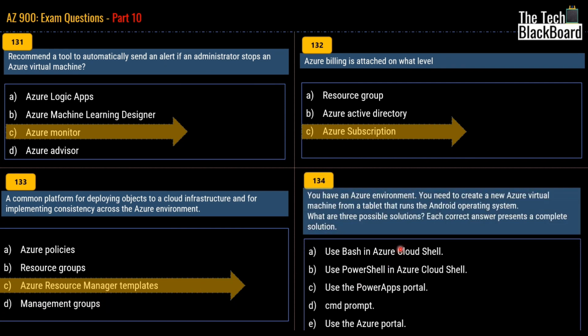Moving on with question number 134. This one says that you have an Azure environment. You need to create a new virtual machine from a tablet that runs on the Android operating system. What are three possible solutions? Each correct answer presents a complete solution. So your options are: use Bash in Azure Cloud Shell, use PowerShell in Azure Cloud Shell, use Power Apps, CMD prompt, or use Azure Portal.